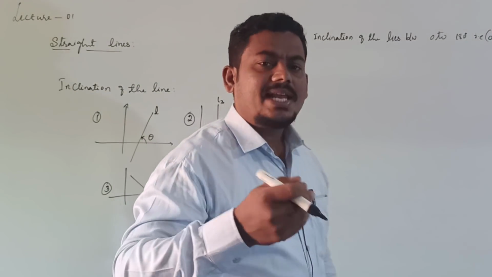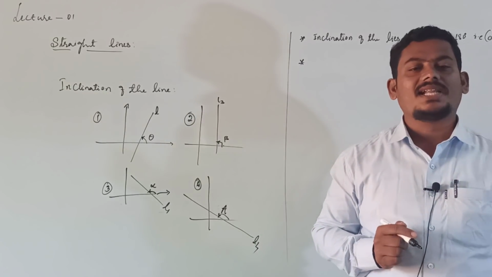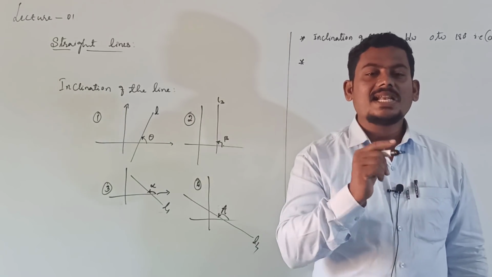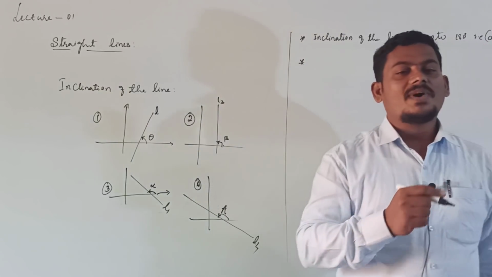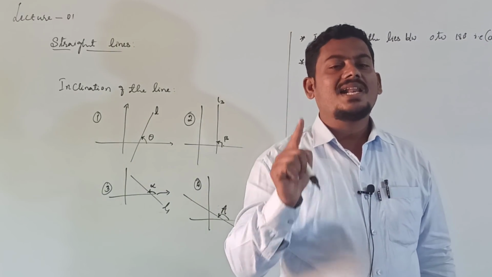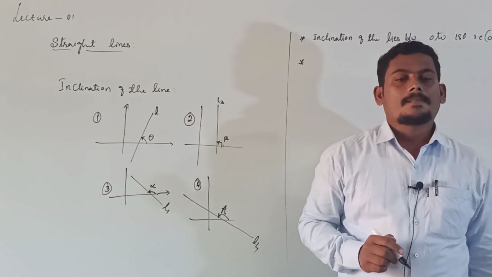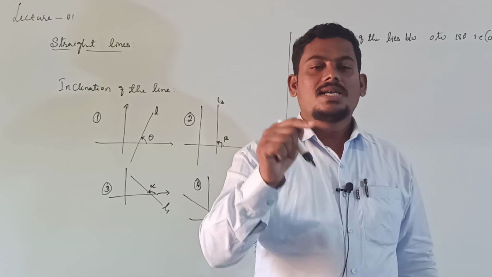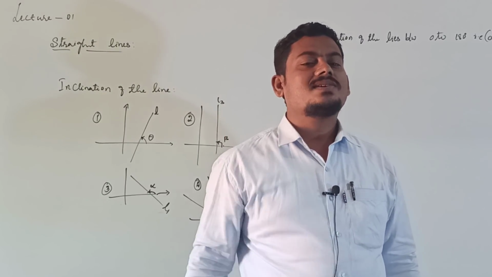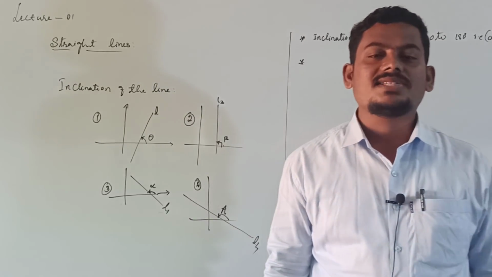tell me what is the inclination of a horizontal line. Already you know the definition of a horizontal line, right? What is the definition of a horizontal line? Any line parallel to the x-axis or the x-axis itself is known as a horizontal line. Then tell me what is the inclination of the horizontal line.